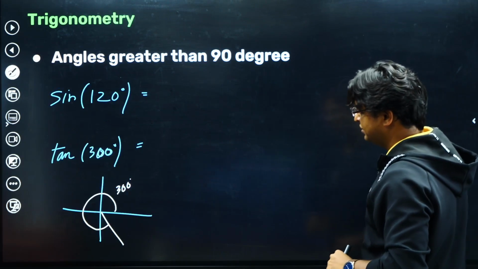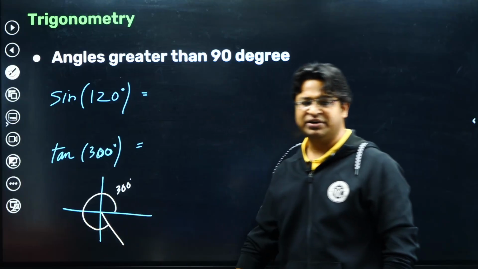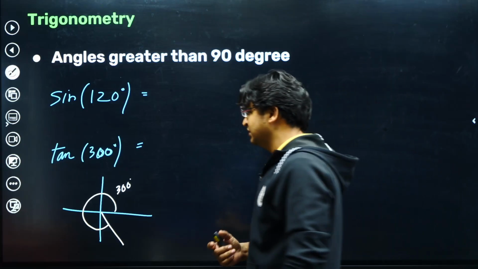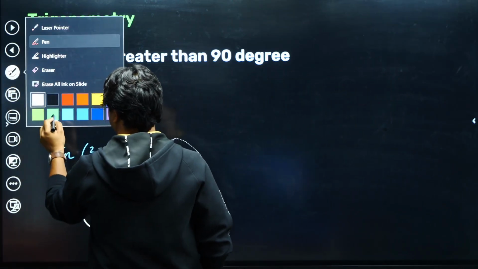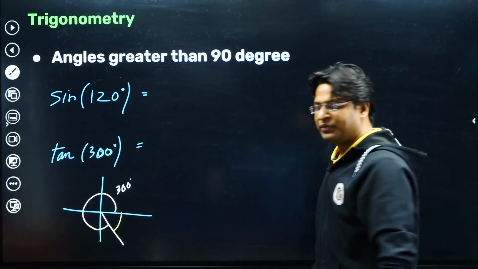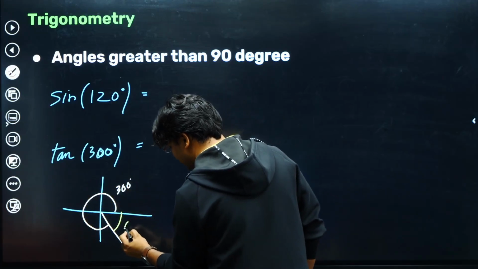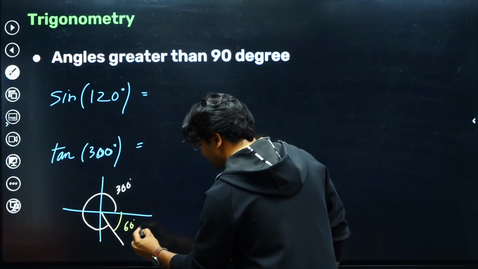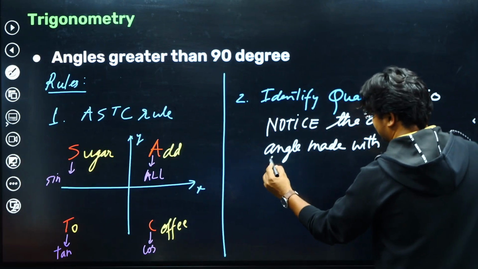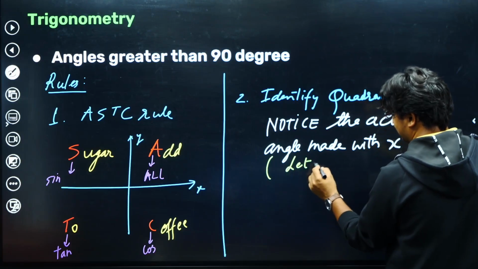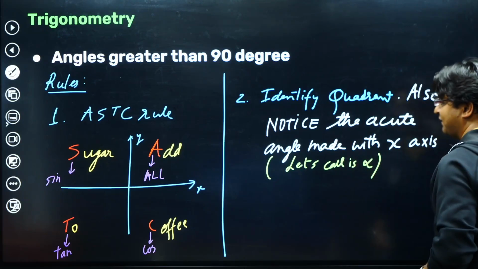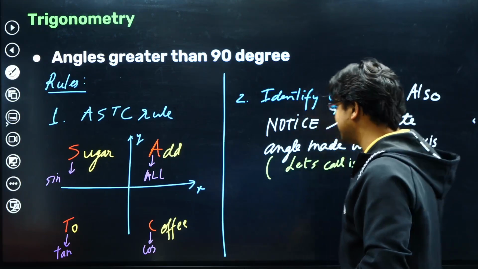What does that mean? We have marked 300 degree. Now what is the acute angle made with the x-axis? This would be it. And if this is 300, then this is bound to be 60 degree. Let's call it alpha for now.